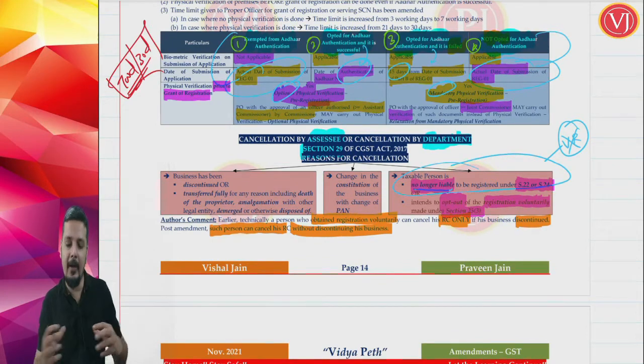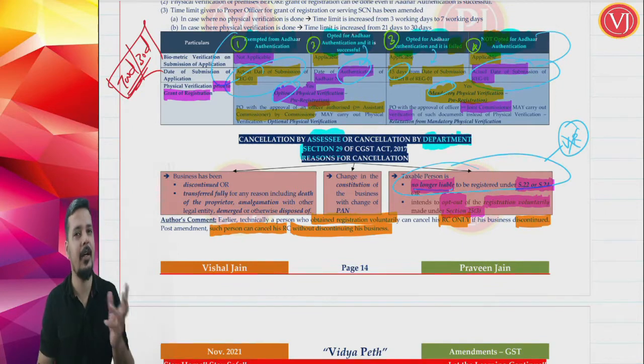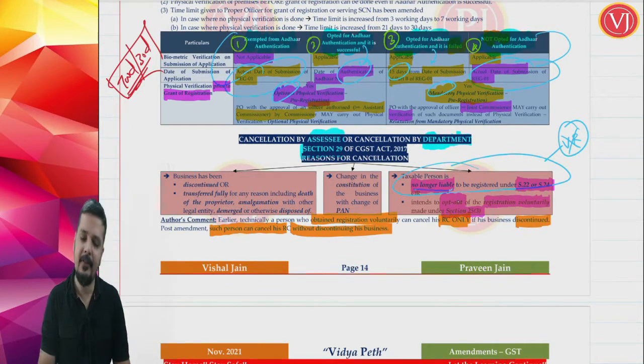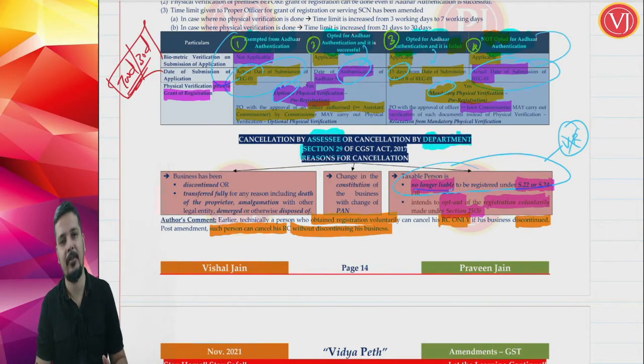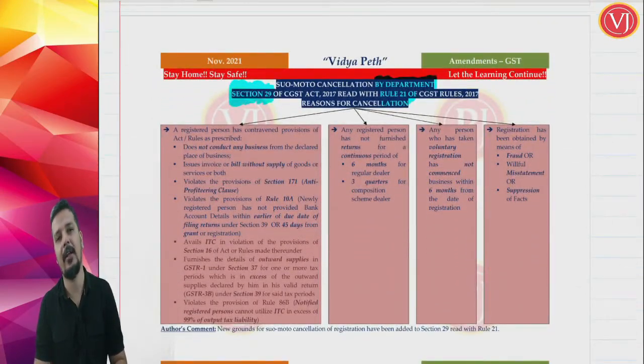So the wordings were not helping that person out. Now a person who has taken voluntary registration, due to some reasons best known to him, can still go out of his registration. He can still apply for cancellation if he feels, because they have added the wordings: a taxable person who intends to opt out of the voluntary registration which he has made under section 25 subsection 3. So this technical difficulty is removed for a person who has voluntarily registered. That is the amendment in section 29.